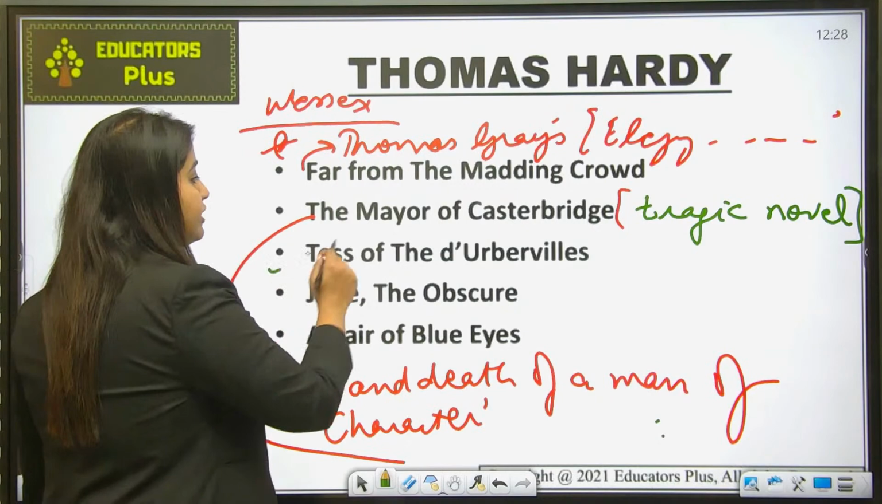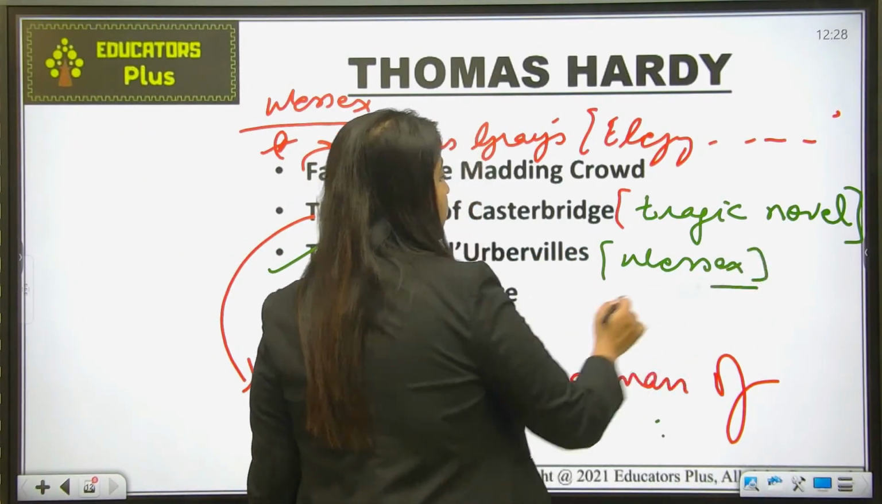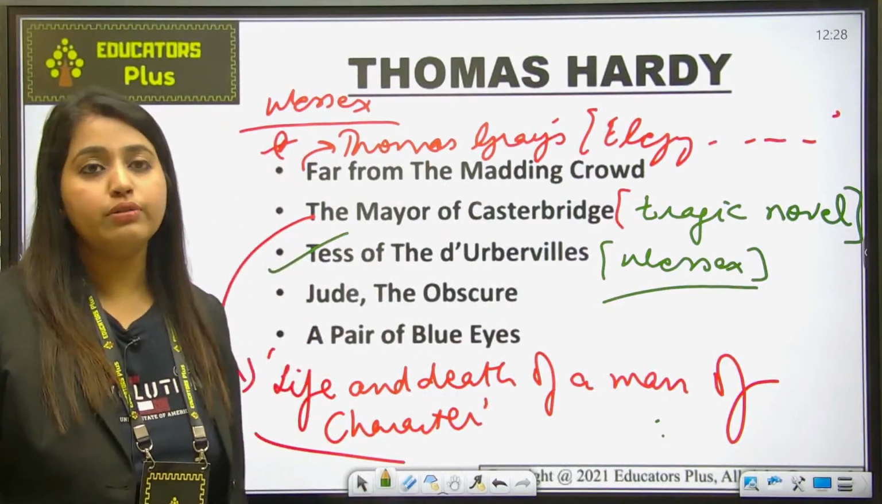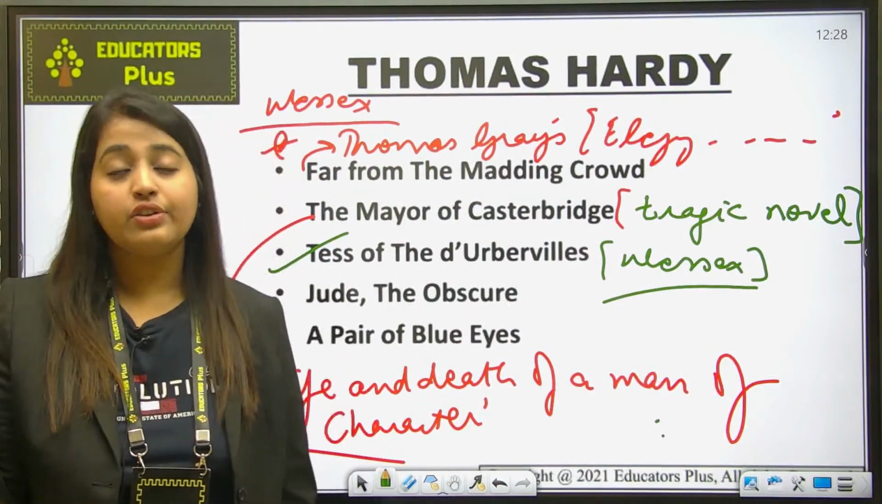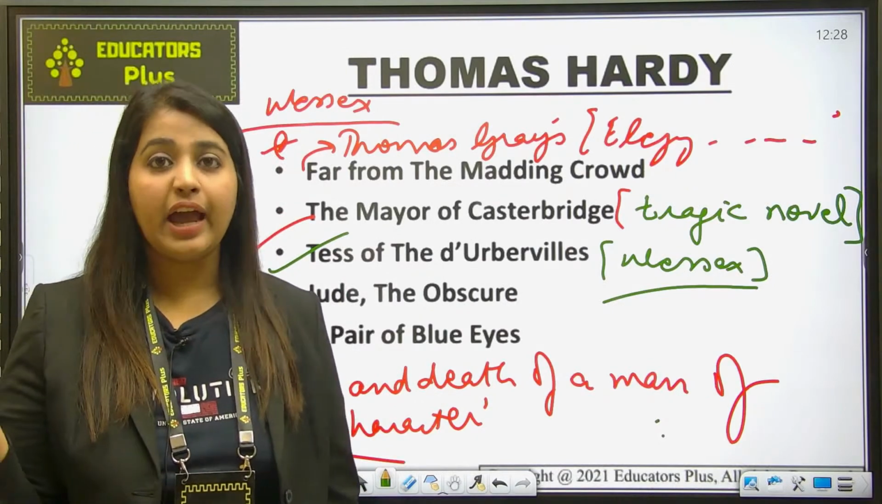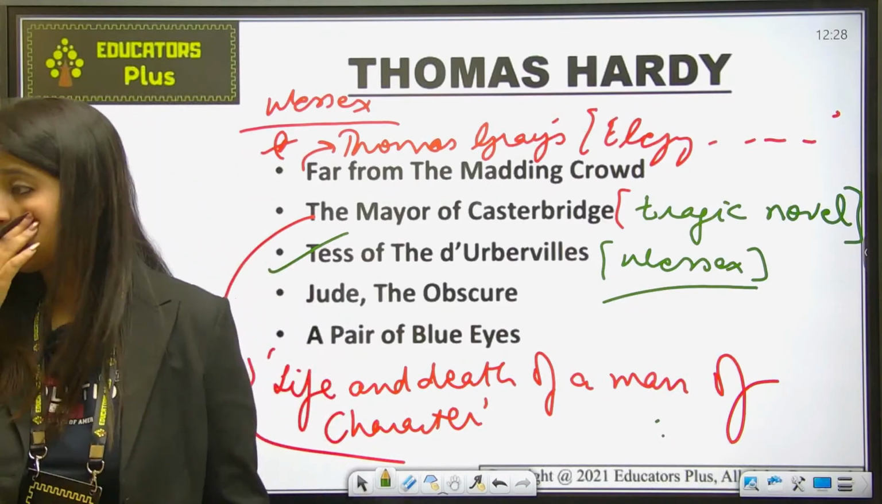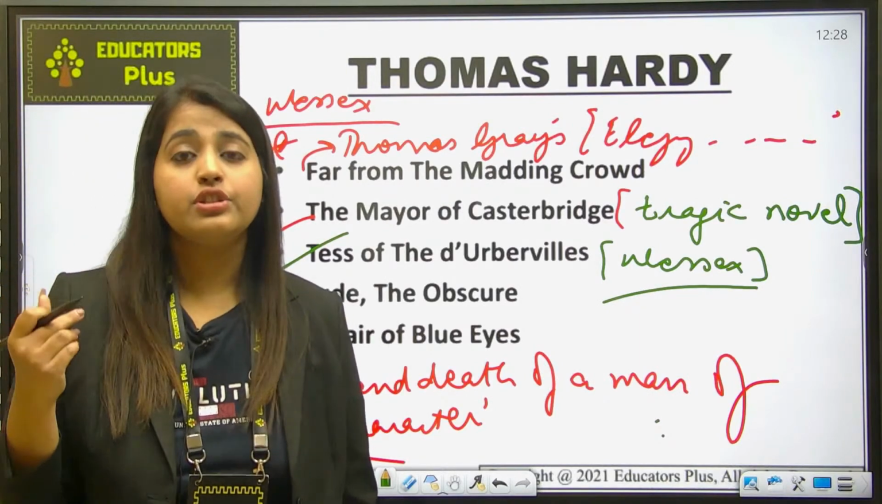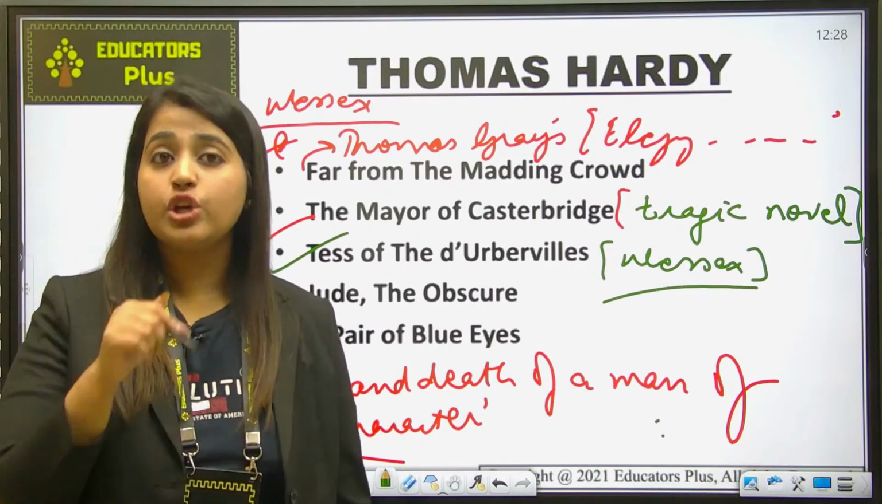Next is Tess of the d'Urbervilles. Here the setting is Wessex. Okay, it is one of the most famous novels of Thomas Hardy, and it is known for the tragedy of the main heroine. Okay, and who was the main heroine? That's Tess.